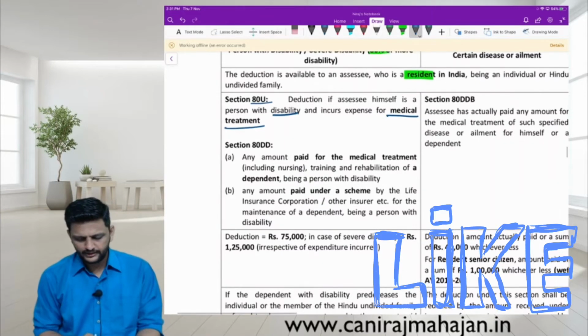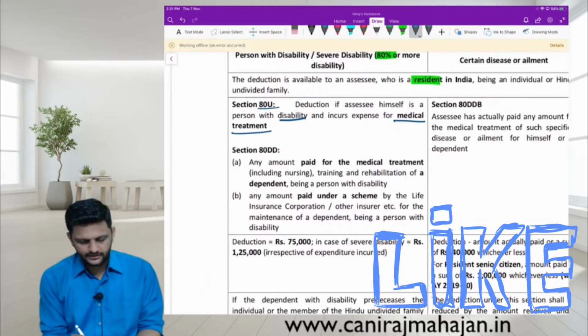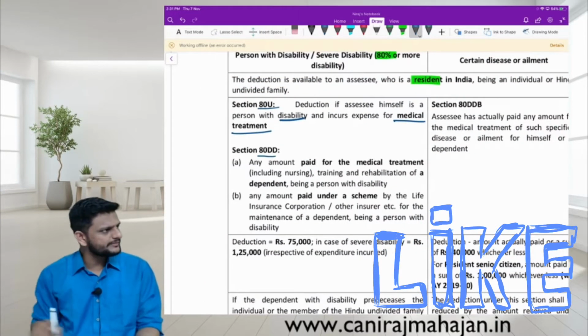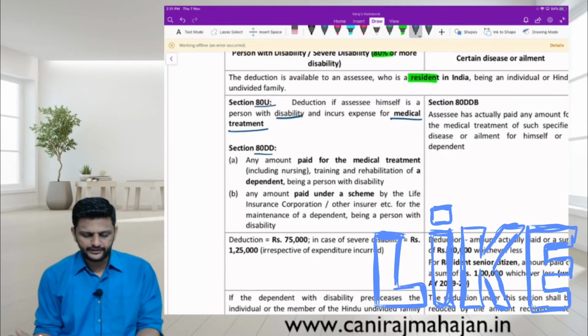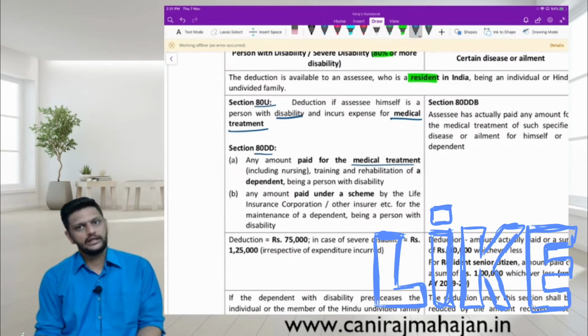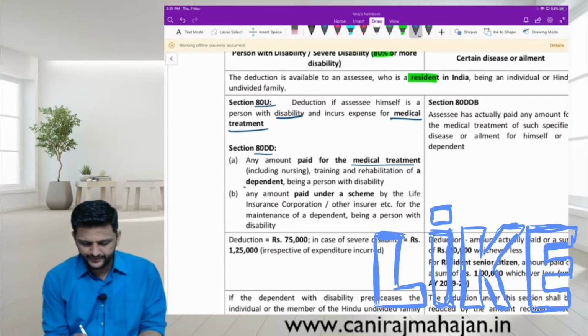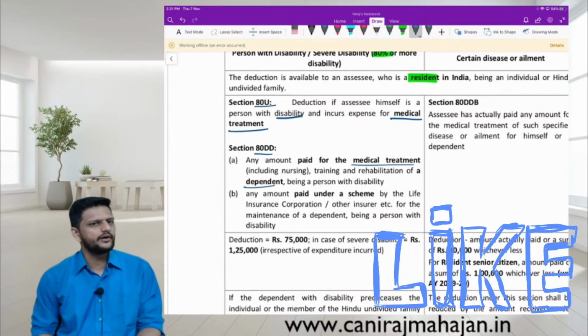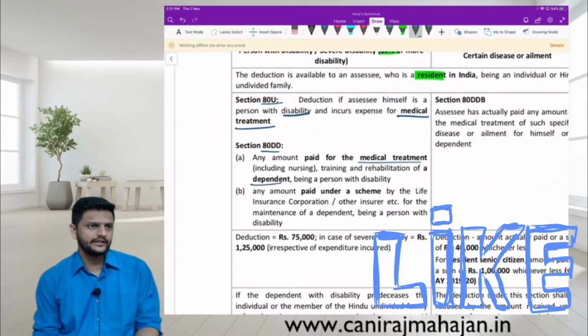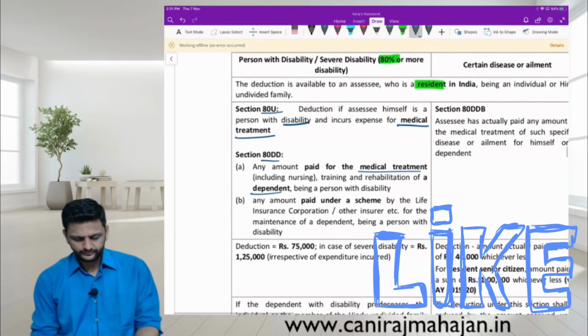Okay, then 80DD, a different section, but all these medicines and device expenditures we are doing together. Okay, so 80DD: any amount paid for medical treatment including nursing, training and rehabilitation of the dependent being a person with a disability can also be covered under section 80DD.